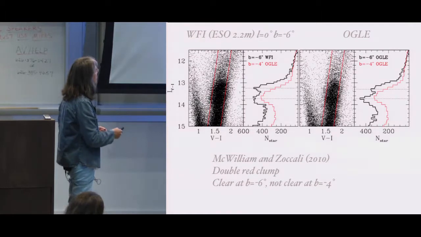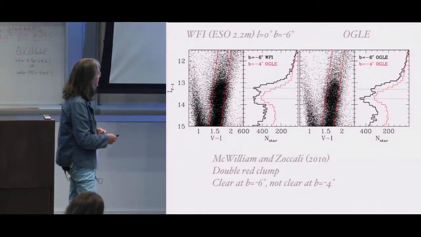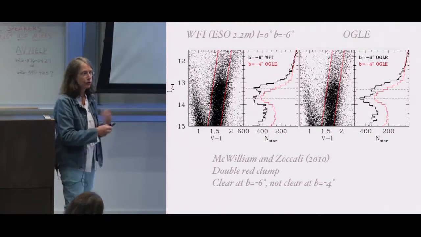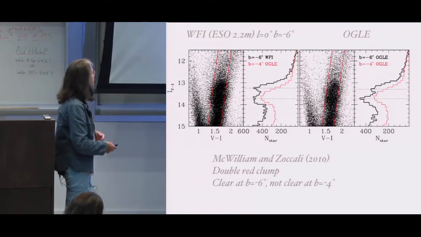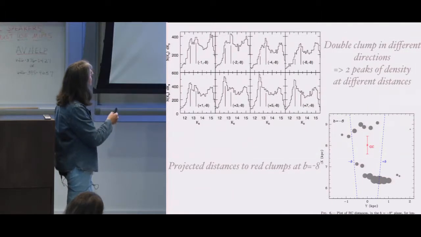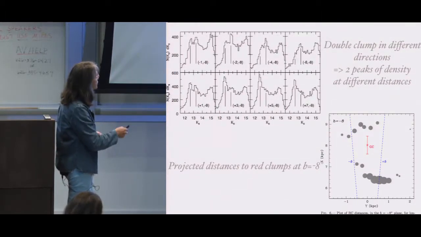It was pointed out by McWilliam and Zoccali in 2010, observed at latitude less than -6 degrees, but not clear at -4 and not seen at all closer to the galactic plane. So you can point in different directions. The numbers here are longitude and latitude. You can see at -8, you see the double clump at different longitude.